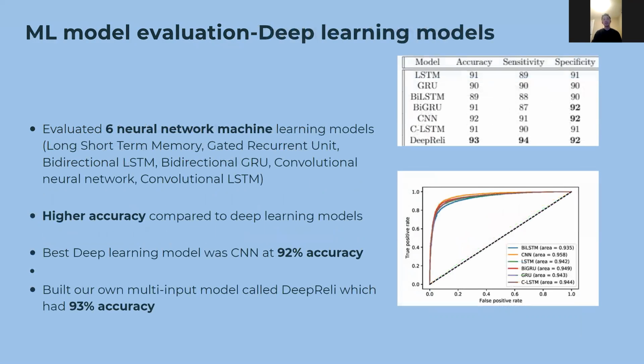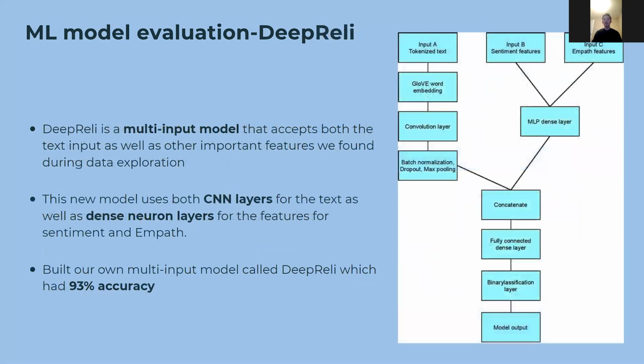We also tested several deep learning methods, which are commonly used in literature for natural language processing tasks. While they all have relatively high performances, CNN performed best at 92% accuracy. Additionally, a multi-input model was developed named DeepRelie with a 93% accuracy. This new model uses both CNN layers for the text as well as dense layers for the features for sentiment and Empath. The model architecture is shown in the following slide.